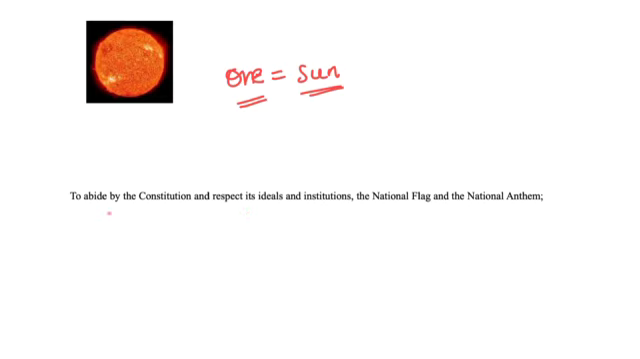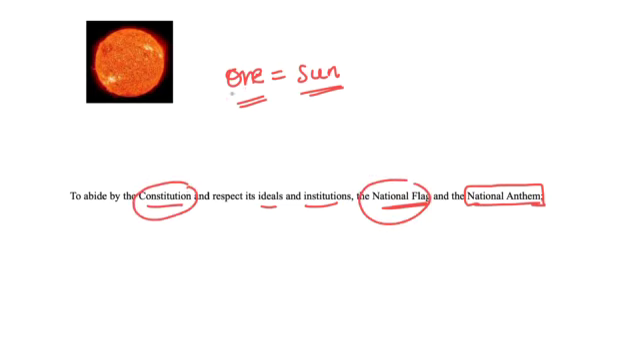So the first fundamental duty is to abide by the Constitution and respect the ideals, institutions, the national flag, and the national anthem. The keyword is national anthem, because questions appear in the UPSC prelims to identify the fundamental duties or the DPSPs. You cannot mug up each and everything, but through this video you can mug up all the fundamental duties in a chronological manner. Here the keywords are national anthem, national flag, and the Constitution, and the mnemonic is 1 is equal to sun.